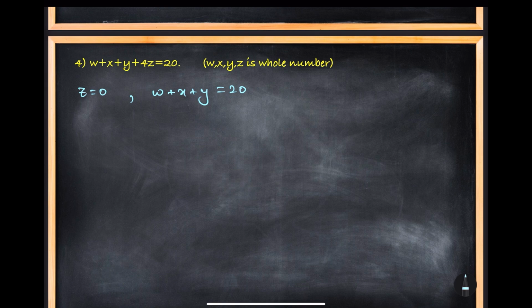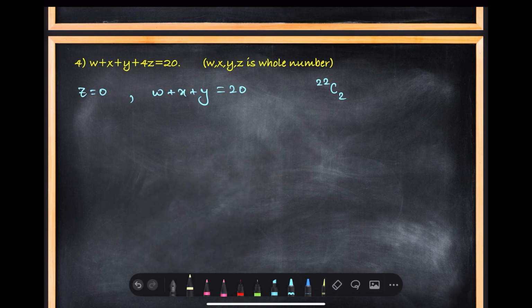This means you have to distribute 20 samosa to 3 persons. So the total number of ways will become what? 22C2. Correct? Like, you have given 0 samosa to Z, so nothing is spent. You have to distribute your 20 samosa to these 3 persons, W, X and Y, where 0 is allowed. You will ask me for sticks. How many sticks? 2 sticks, because the number of persons is 3. So altogether objects are 22. So 22C2.